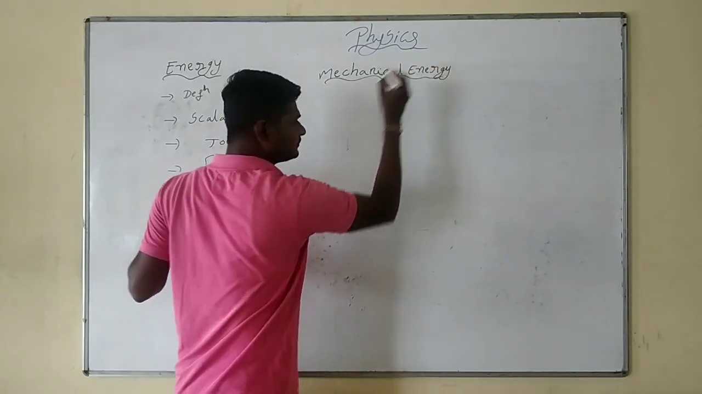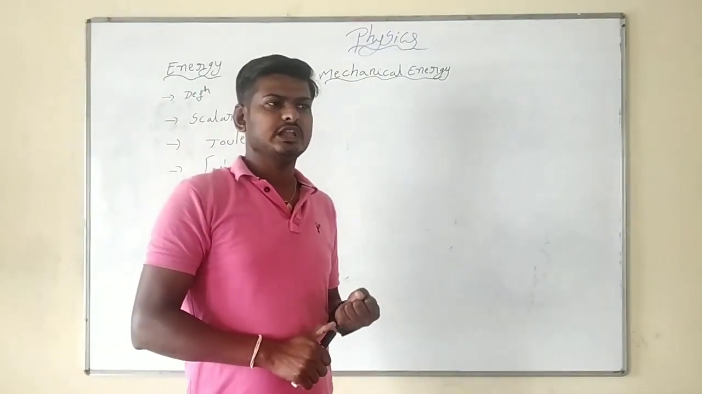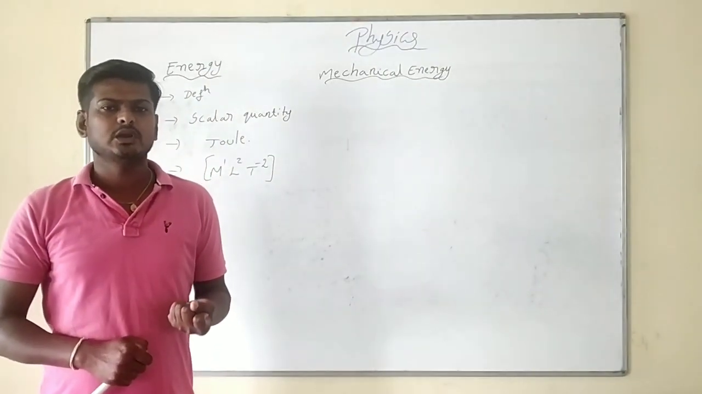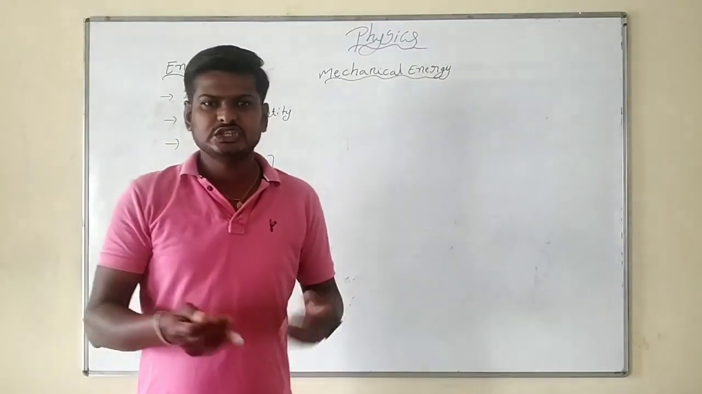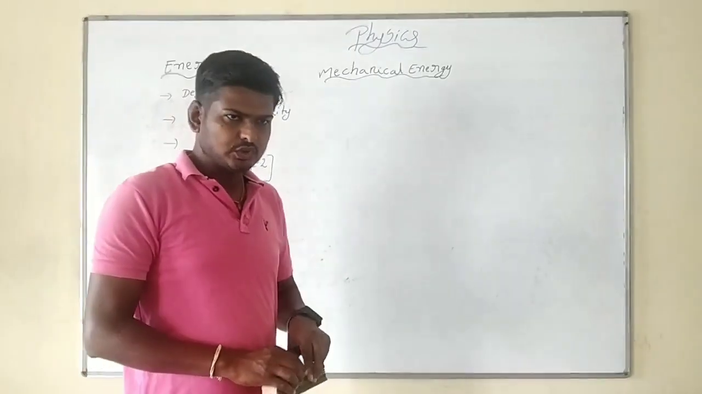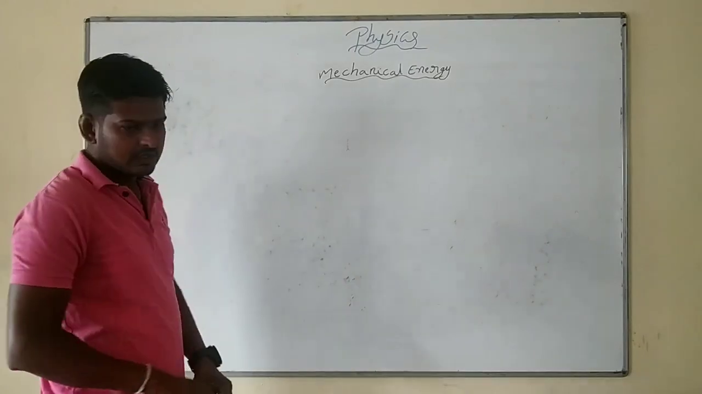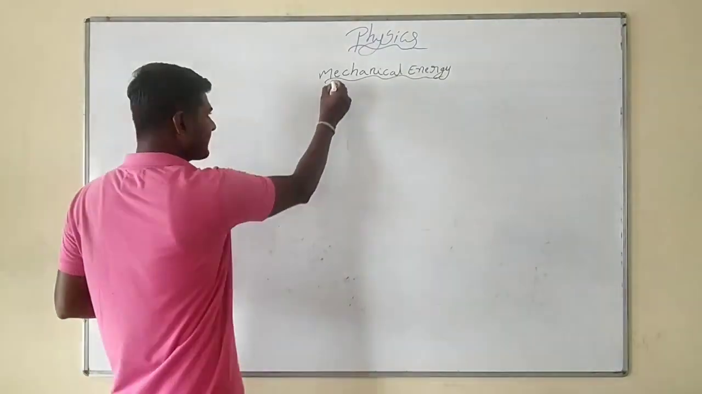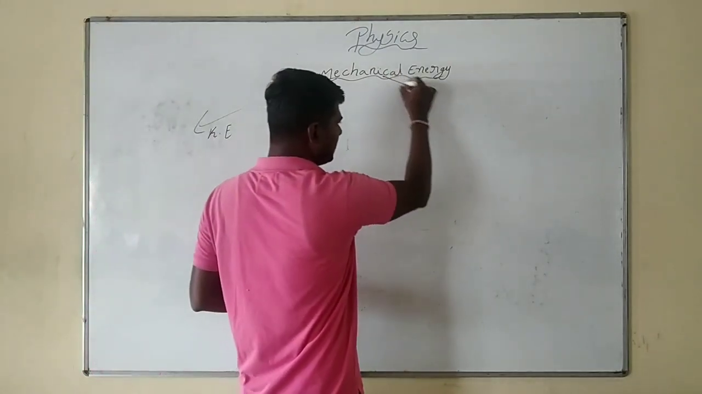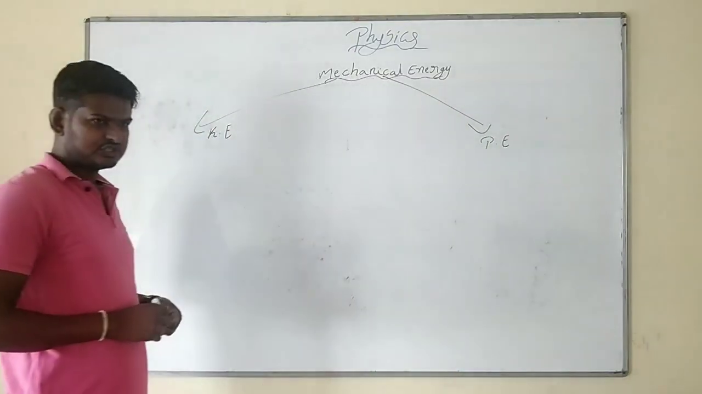What is meant by mechanical energy? Mechanical energy means the energy possessed by an object by virtue of its change in position. When the object changes its position, energy is possessed. That is called mechanical energy. In mechanical energy, there are two types: one is kinetic energy, another is potential energy.